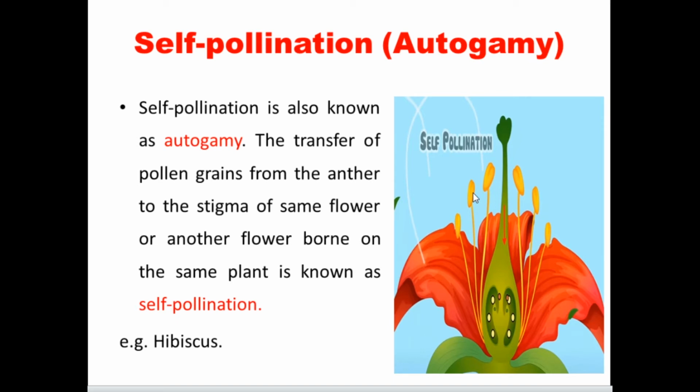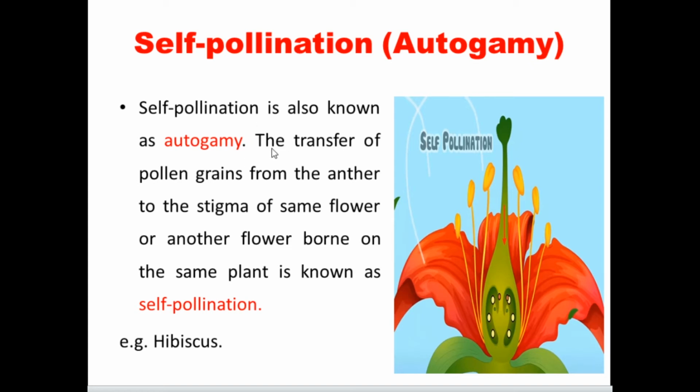In the same manner, if the pollen grains reach another flower on the same plant, that is also known as self-pollination. Why do they call it like this? Because the character is the same. What character is present? The same character may be present because both the gynoecium and androecium are produced by the same flower. So that's why we call it autogamy.